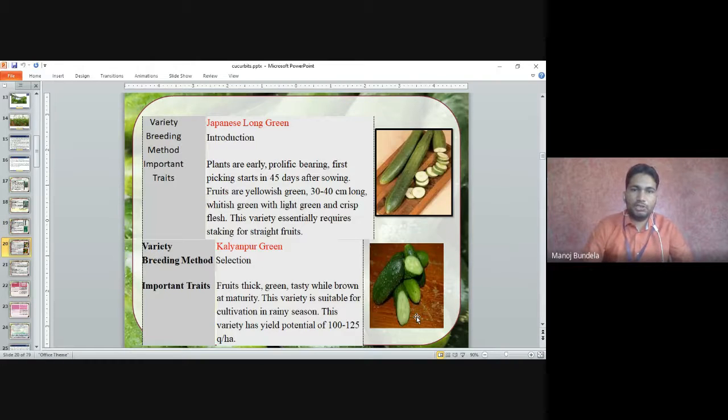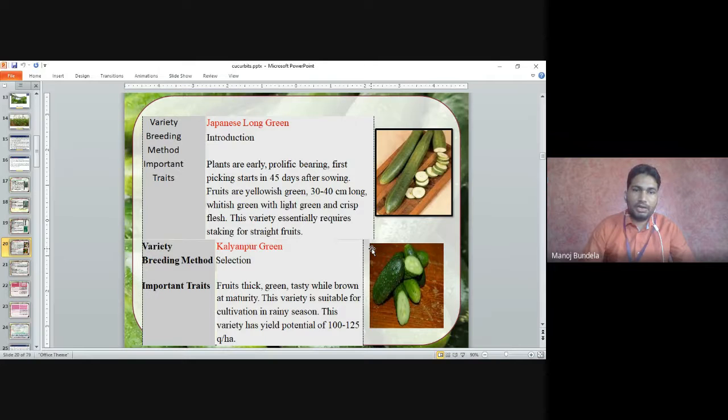Next is Japanese Long Green. This is also an introduced variety. Plants are early and prolific bearing. The first picking will start 45 days after sowing. The fruits are yellowish green, 30 to 40 centimeter long, with whitish green, light green and crispy flesh. This variety essentially requires staking for straight fruits. Means for development of straight fruit, staking is required. Then only the straight fruits will be developed.